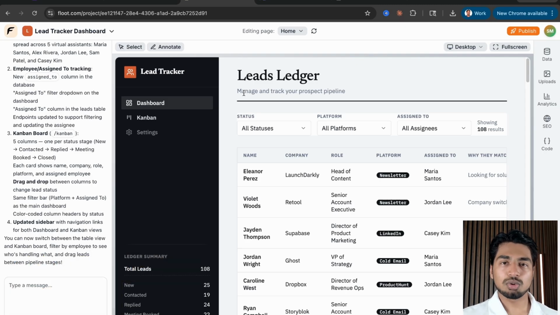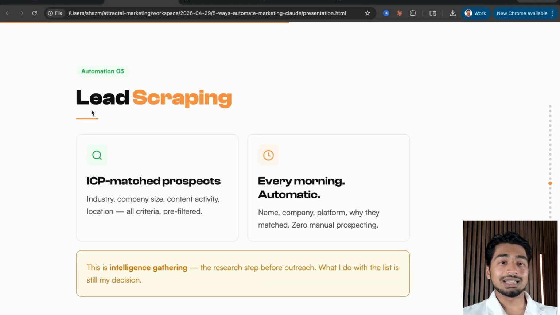But that is what's possible with use case number 3, which is lead scraping. And that was a little bonus. You could actually turn it into a vibe coded solution so you could scale it with your team and get more results for your efforts, I should say.